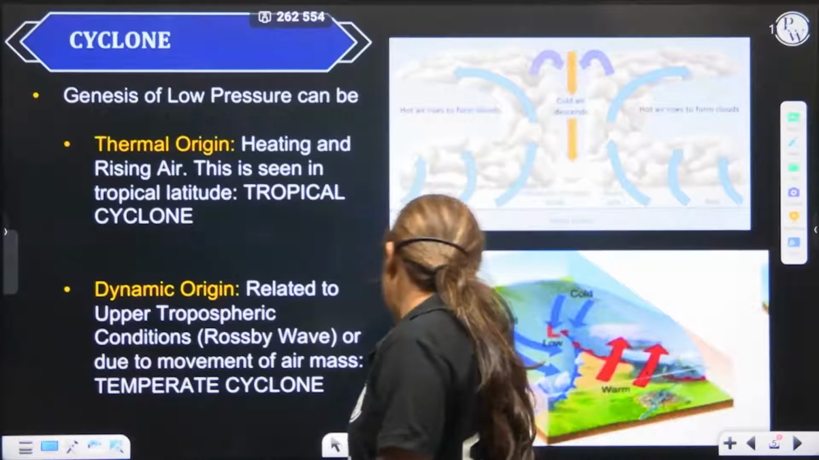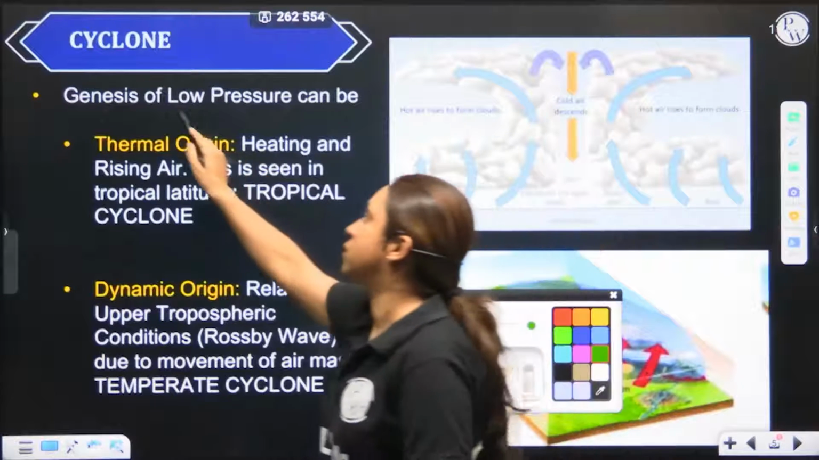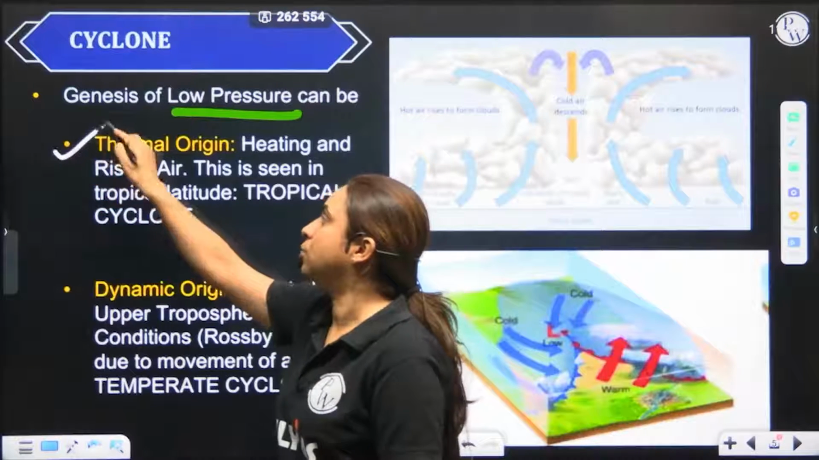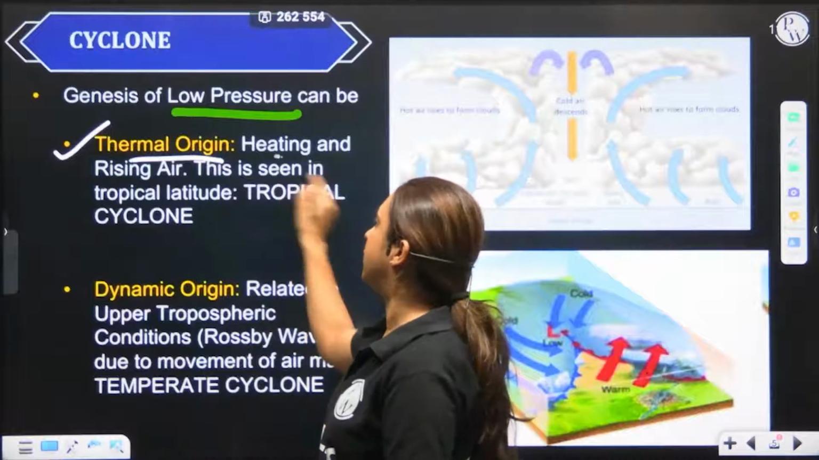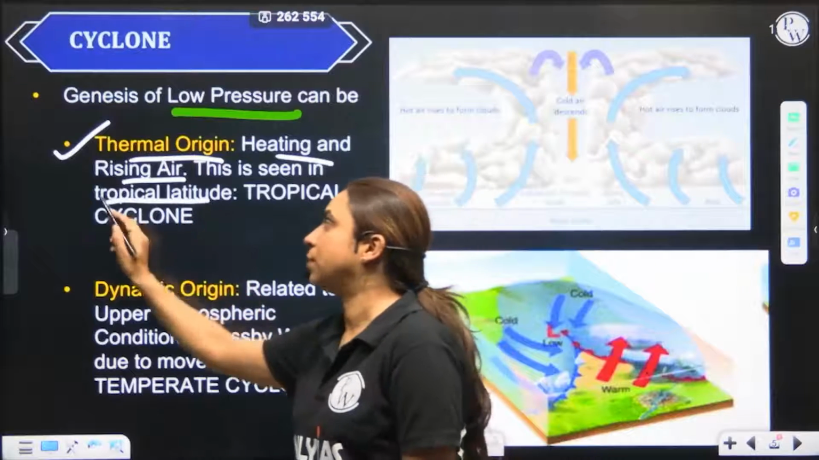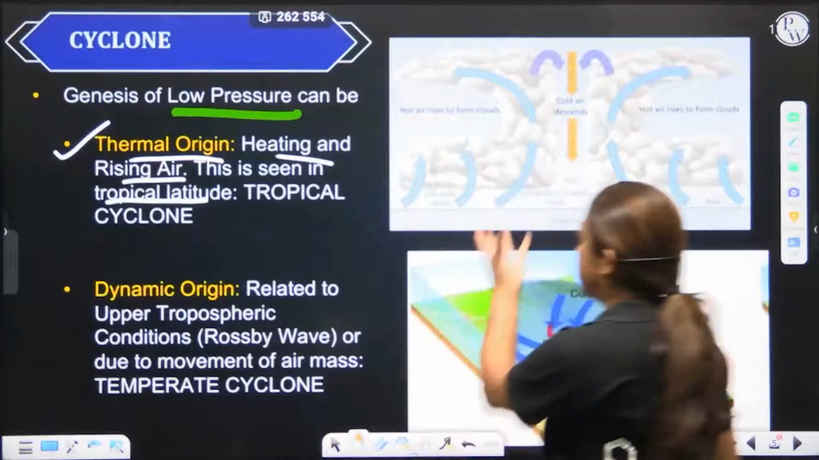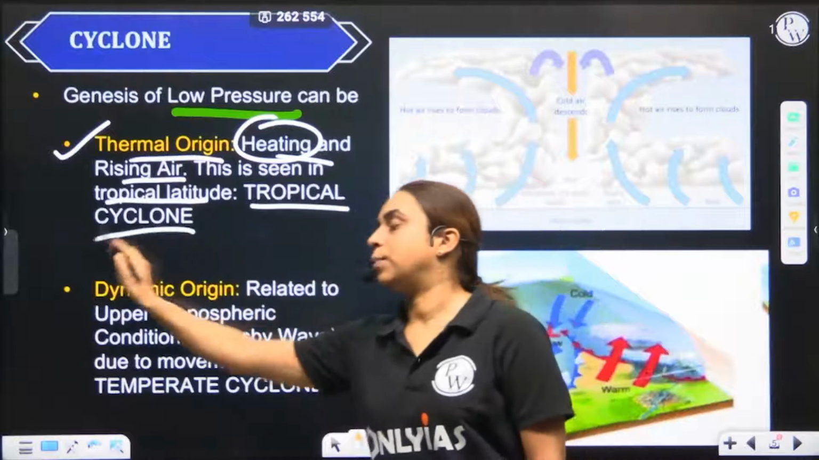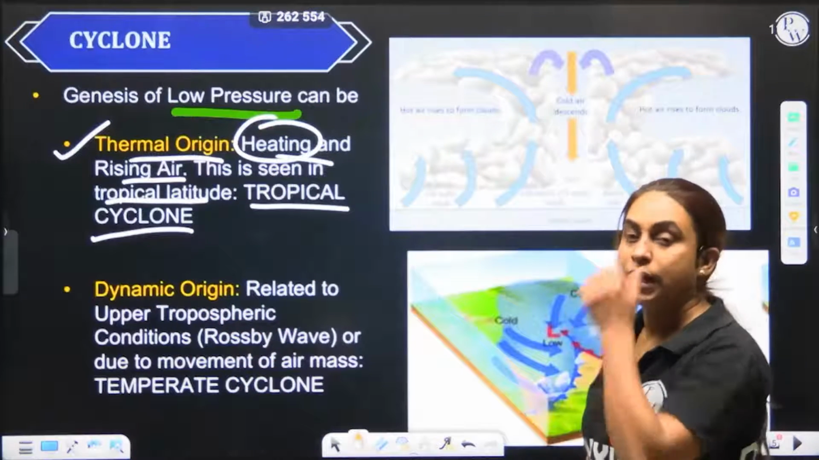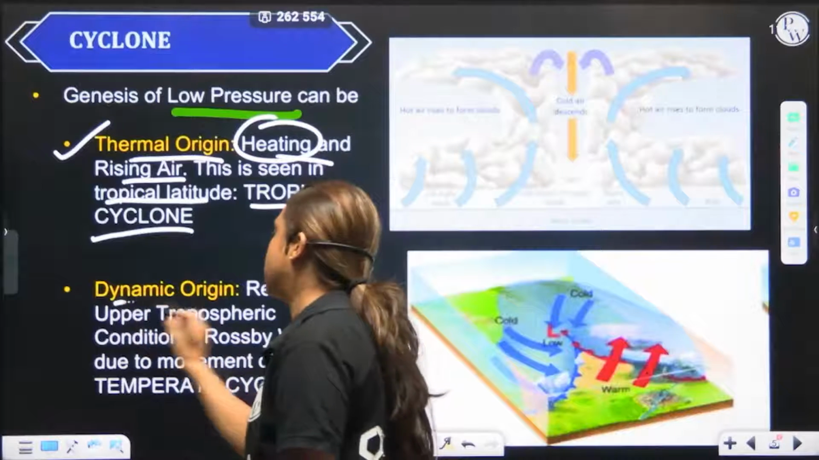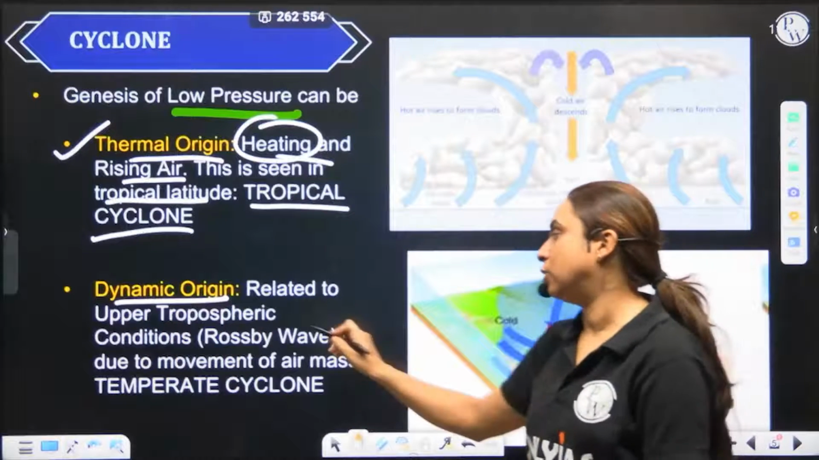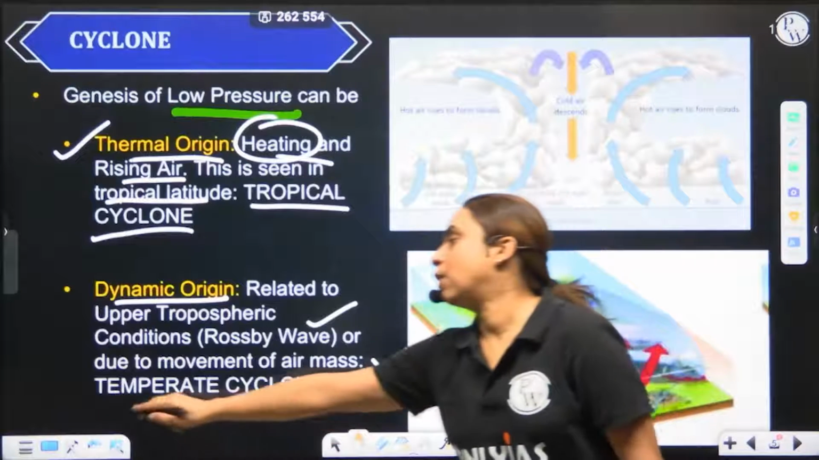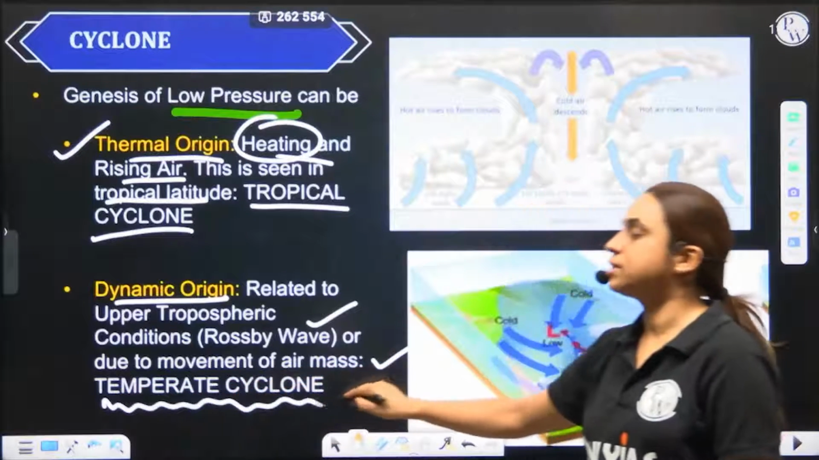So we said a cyclone is nothing but a low pressure system. The low pressure can be because of a thermal reason, thermal origin, that is heating and rising air. This is seen in the tropical latitude, heating of the air and rising of the air. So heat related factors are seen in the tropical latitude, therefore this is a tropical cyclone. The other reason for the genesis of low pressure can be dynamic, related to the movement of the Rossby wave, the movement of the air masses. This is found in the temperate latitude, therefore called a temperate cyclone.